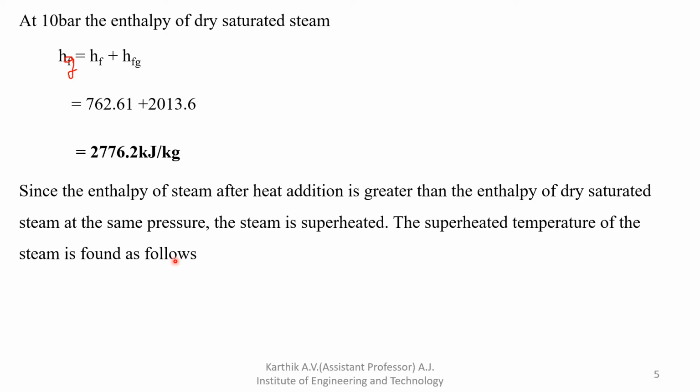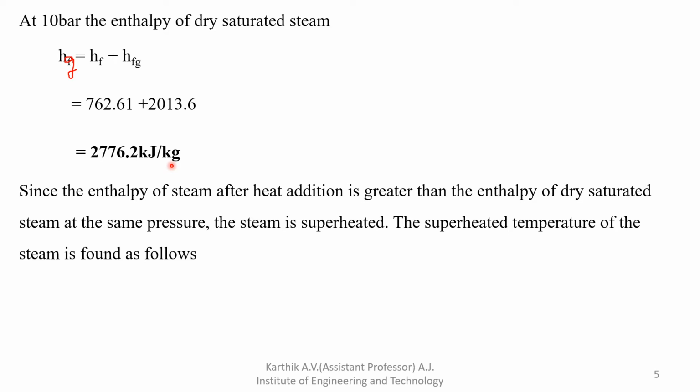First you find the enthalpy of wet steam, then add 140 kilojoule per kg and note the enthalpy. Then check whether it is greater than the dry saturated enthalpy. If it is less than dry saturated enthalpy, it is wet steam. If it is greater, then you consider that enthalpy as a superheated enthalpy.